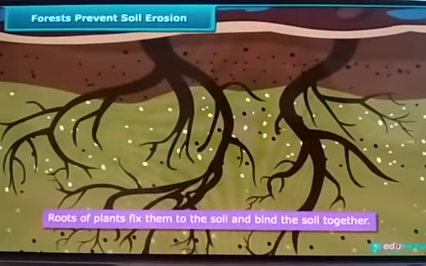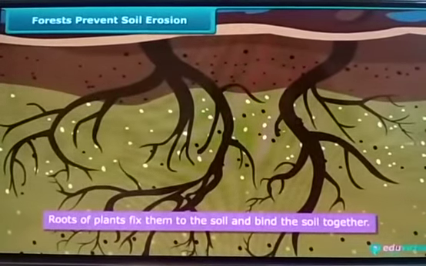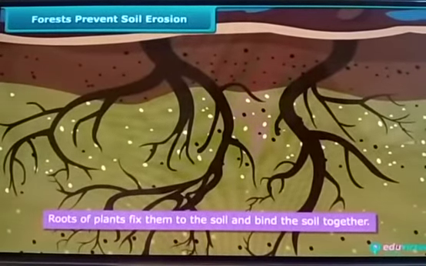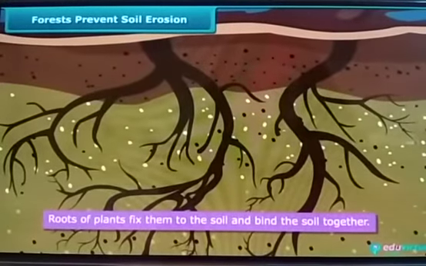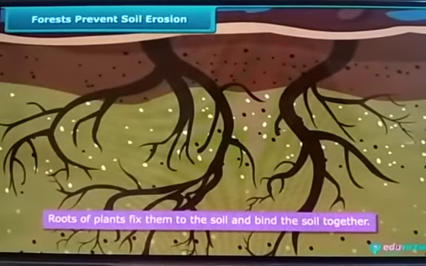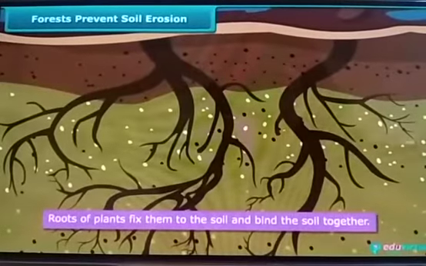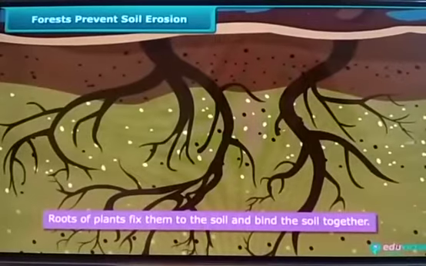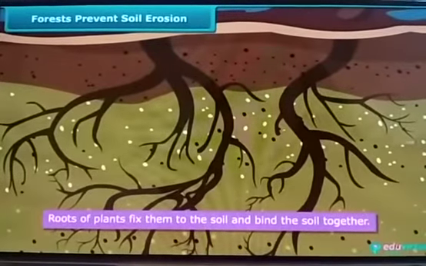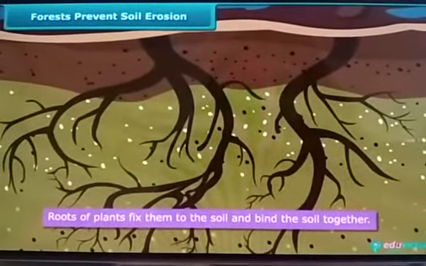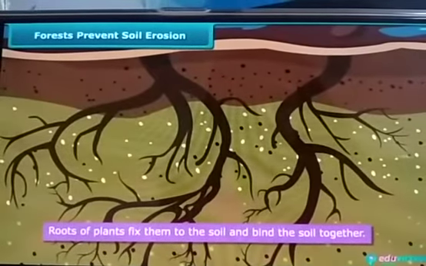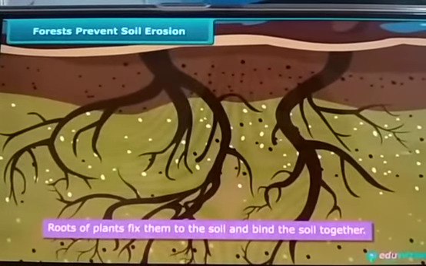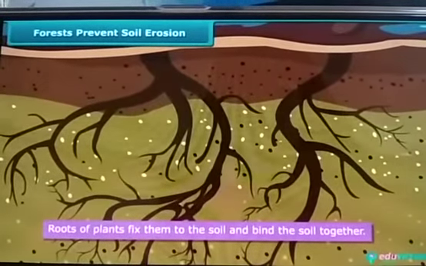So the next part here is that forests prevent soil erosion. How is the soil erosion prevented? You know, the top layer of the soil is held by the roots. The roots of the plants fix themselves to the soil and bind the soil together. Means it will hold the soil in one place. If the trees are not there, the binding of the roots will not be there and the soil will be loose. Once the rain falls there, what happens? Along with the rainwater, the soil also floats and moves to another place, causing soil erosion.